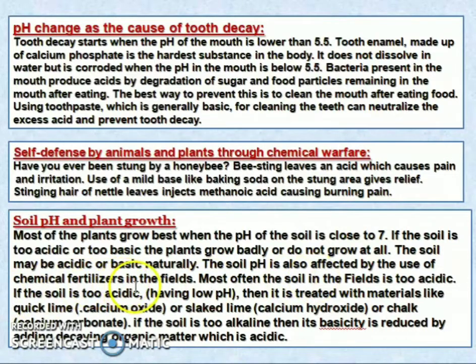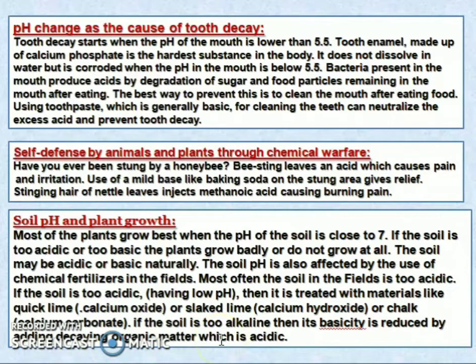If the soil is too acidic, that is, having a low pH, then it is treated with materials like quicklime, that is calcium oxide, or slaked lime, that is calcium hydroxide, or chalk, that is calcium carbonate. If the soil is too alkaline, then its basicity is reduced by adding decaying organic matter, which is acidic.